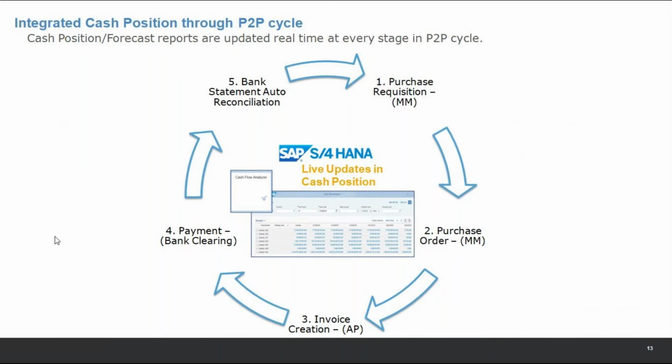Point number three, you see FI comes into the picture. But point number four, you do F110. I hope everyone is a bit aware of F110, if not completely. It is a way to do automatic payments to your vendors and customers, mostly vendors. For customers, it is mostly credit memos. Once you do F110, your bank clearing account gets hit. Next day, when you receive the bank statement, you get your actual.